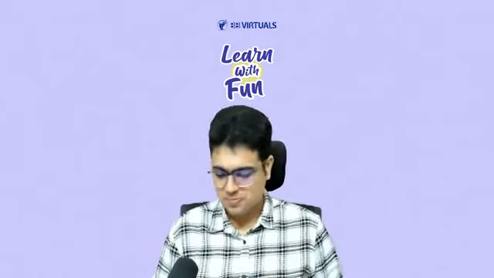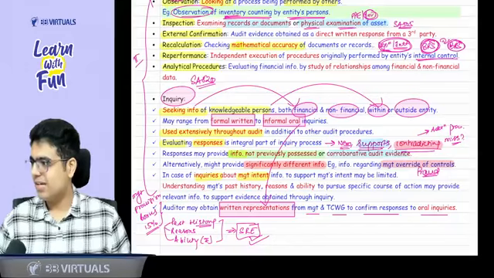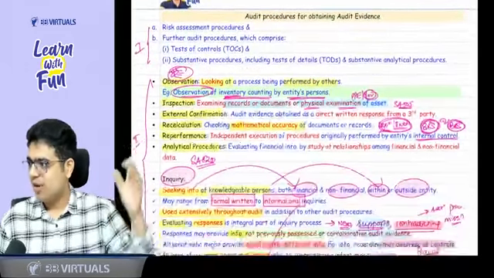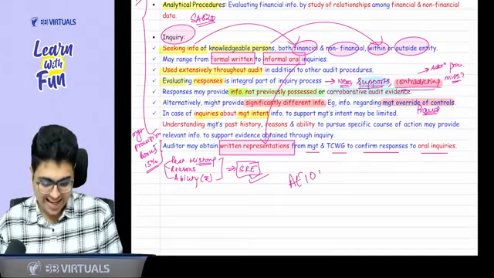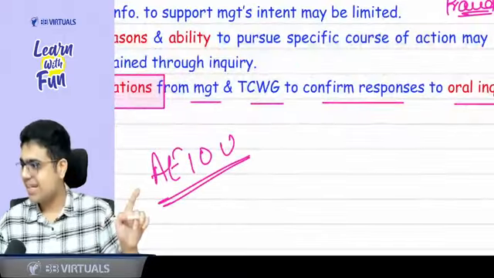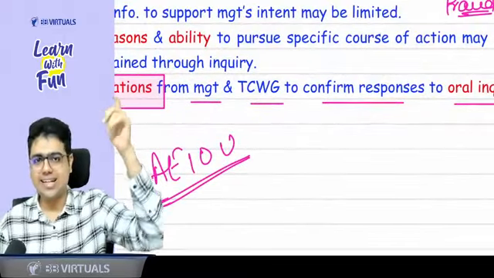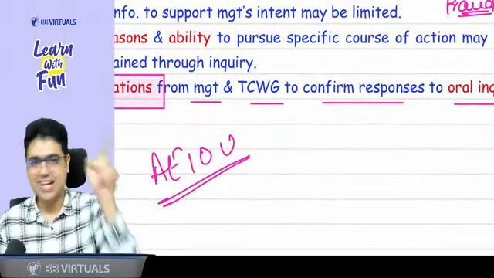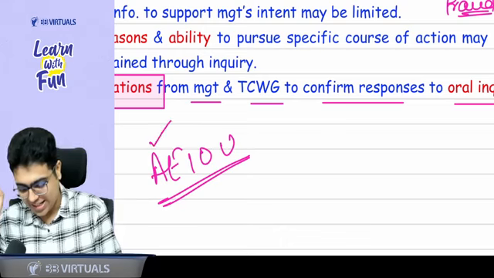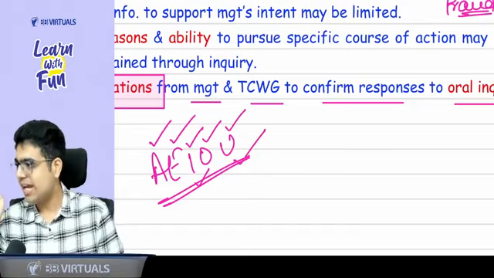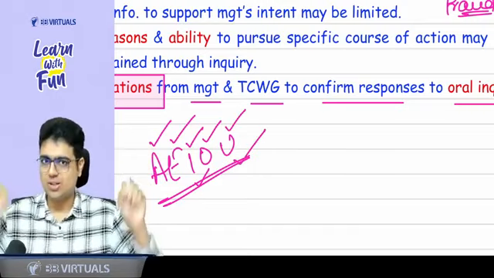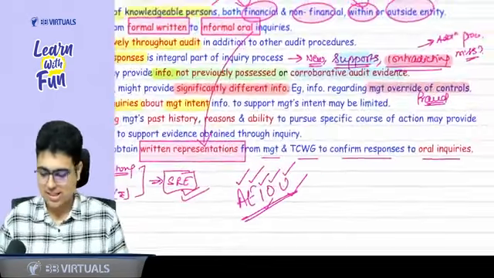And lastly, what did we cover? Sir, we covered these types of procedure. What do I call this second set of procedure? Do you know vowels? Yes, sir. A, E, I, O, U. Okay? This is a technique I learned from my teacher, Neeraj Arora sir, and this is the technique I am sharing with you. A for analytical procedure, E for external confirmation, I for inquiry, inspection, O for observation, U for recalculation, and then re-performance. Okay? And these are the procedures, that is all about it.